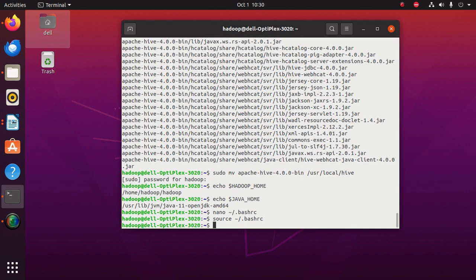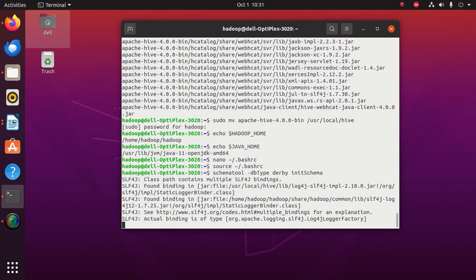Once all the environment variables are set, we have to initialize the Hive metastore and store the information about the Hive database. To do that, type the command schematool -dbType derby -initSchema.